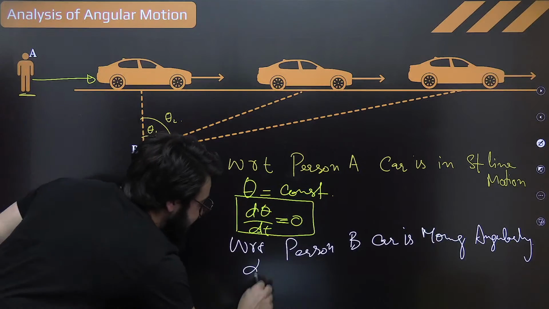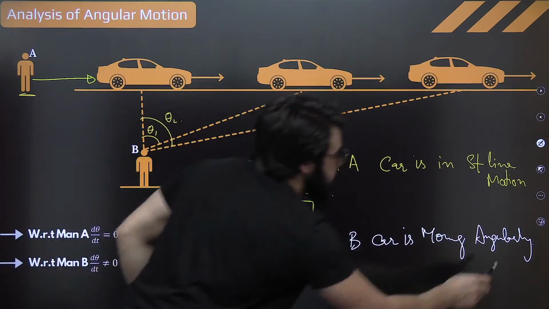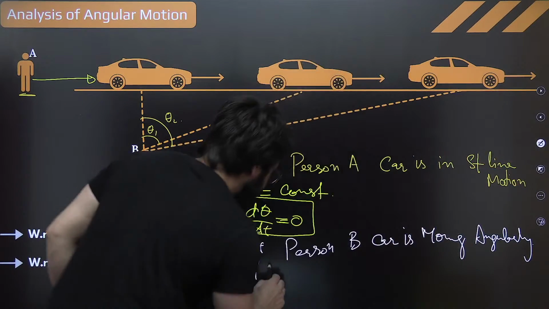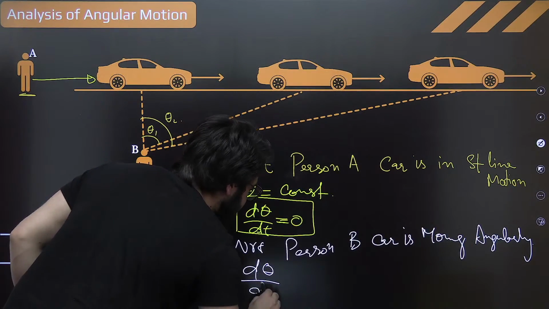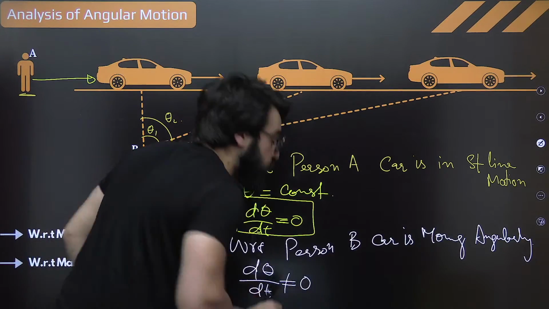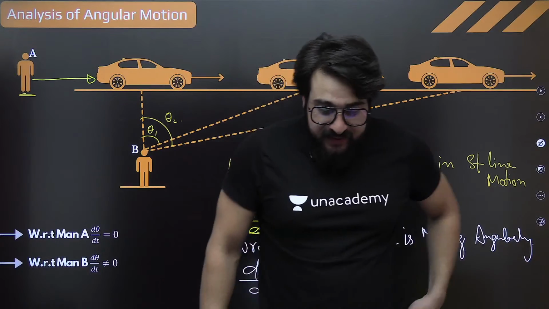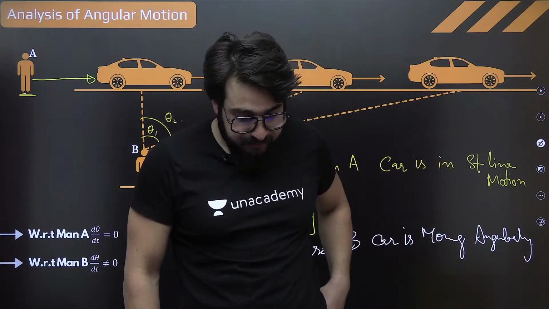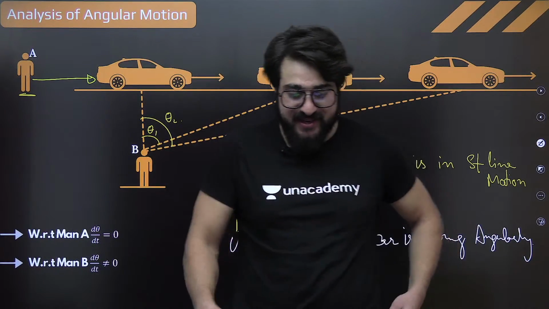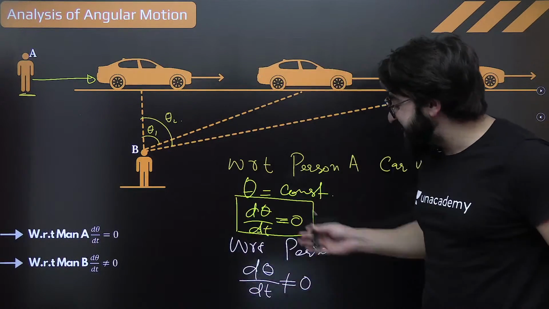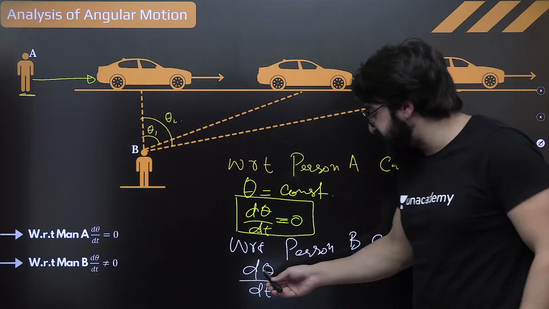So in that case, not d phi, this is d theta. In that case, this d theta by dt will not be equal to 0. It will have some value because theta is changing exactly.